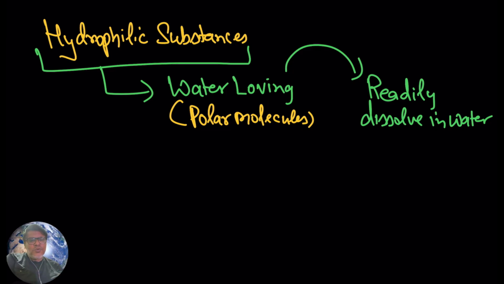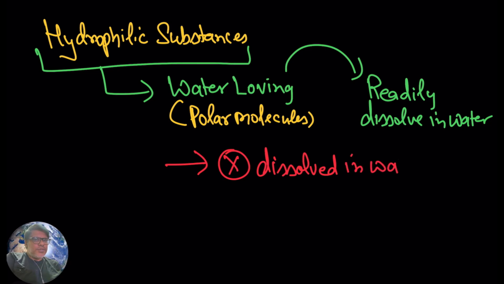Here I have given you one example, sodium chloride, the salt. Now I want to ask you one question. Can you give me an example of a hydrophilic substance which does not get dissolved in water?